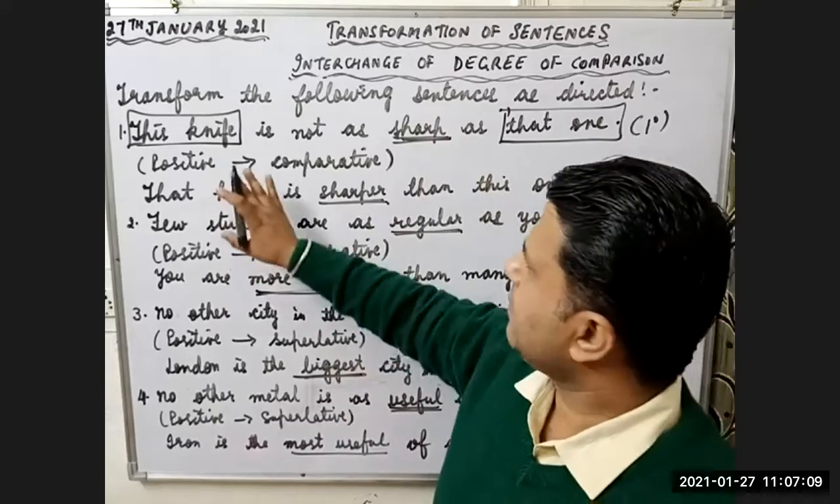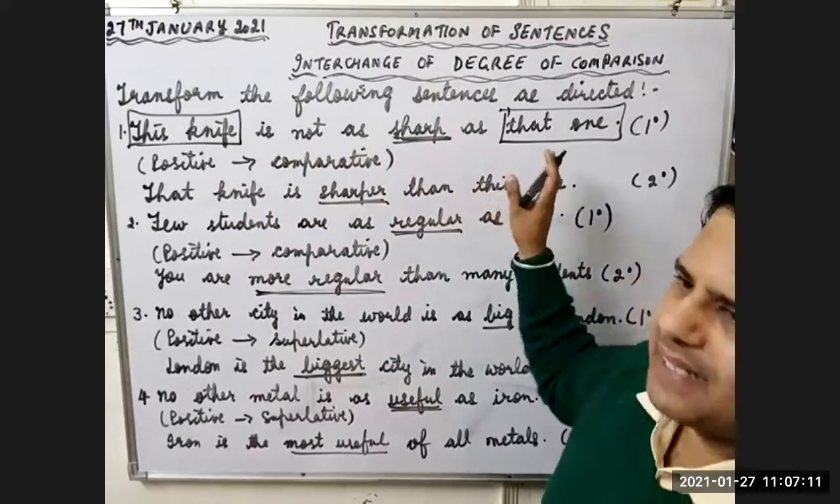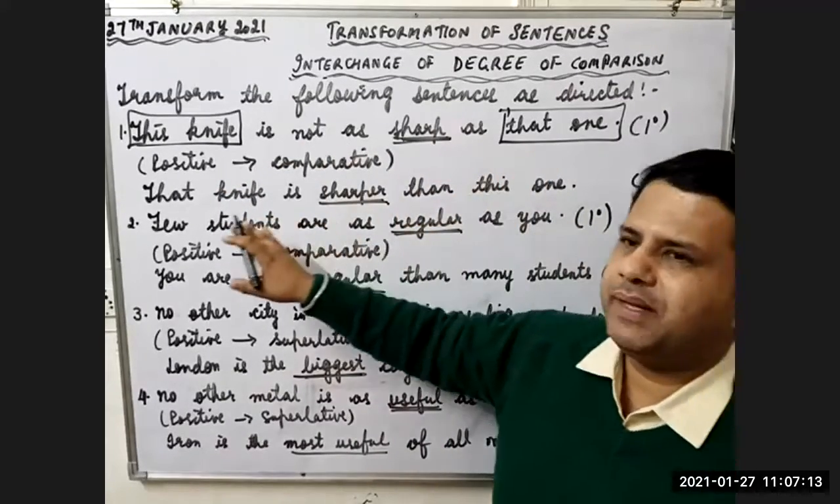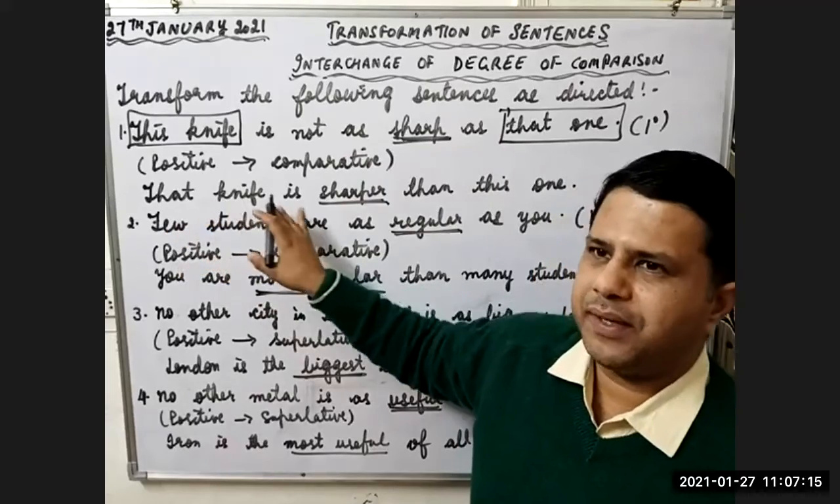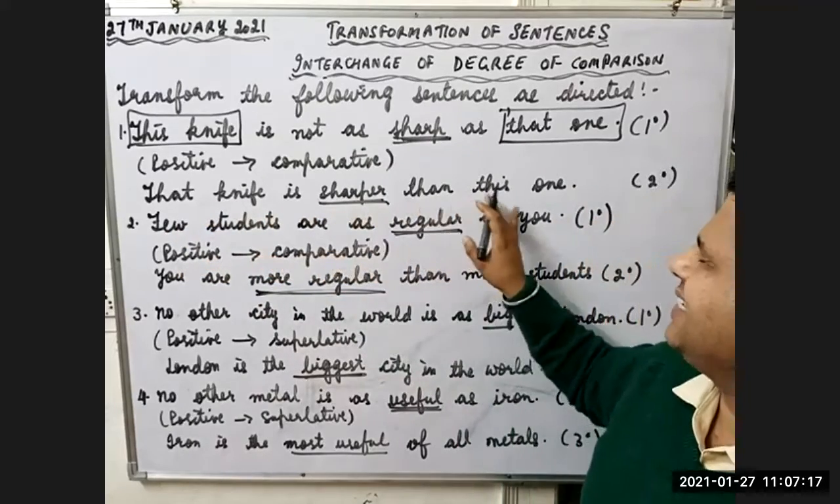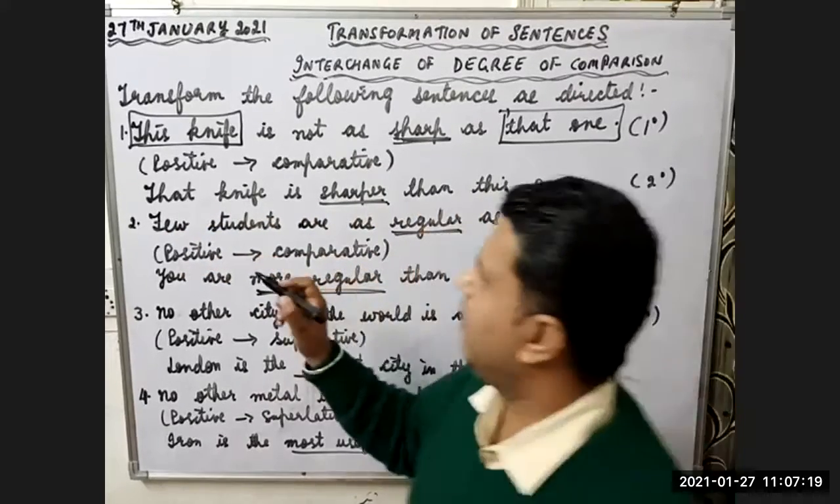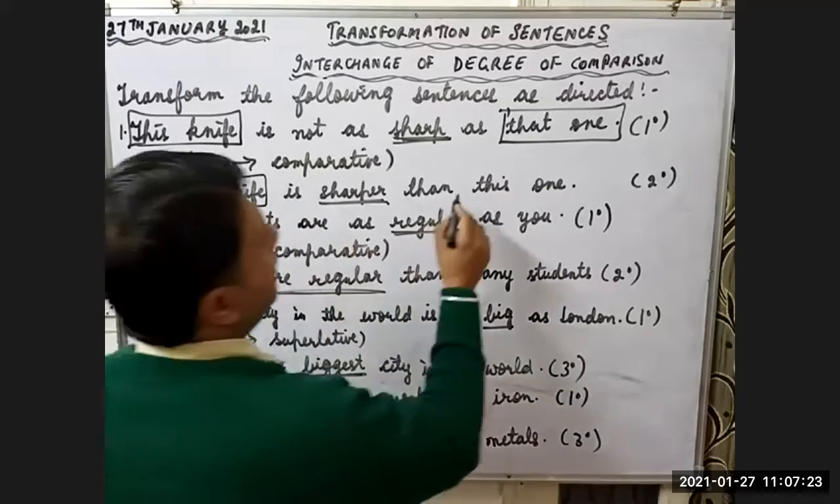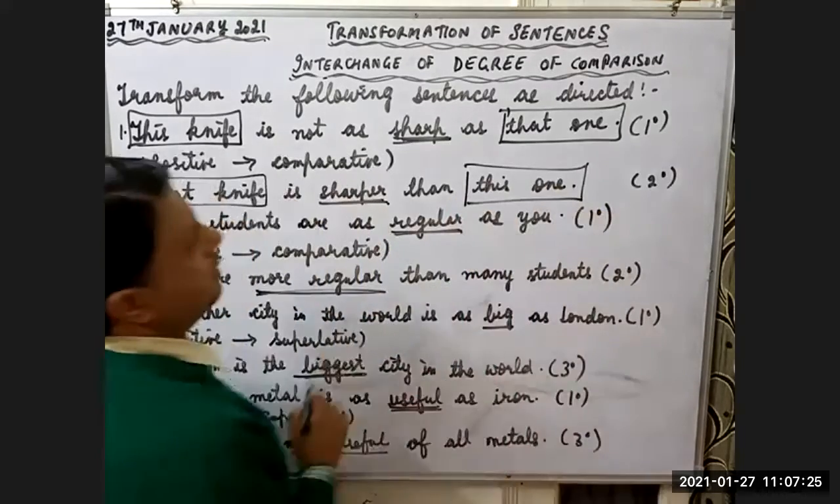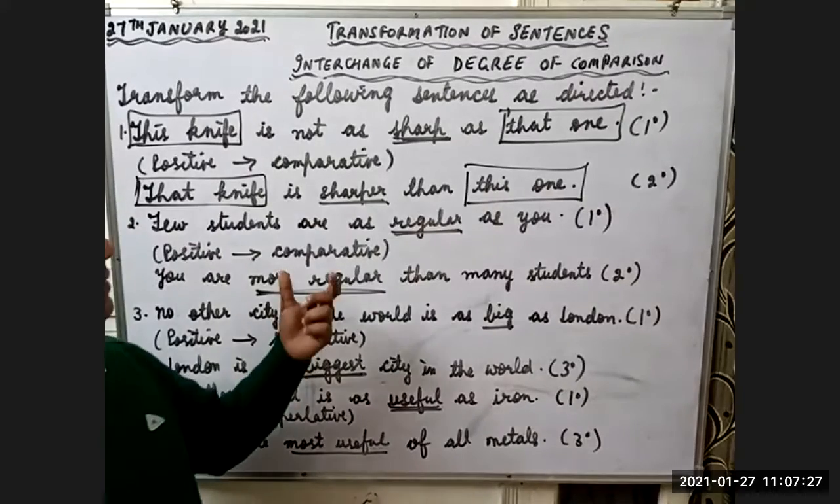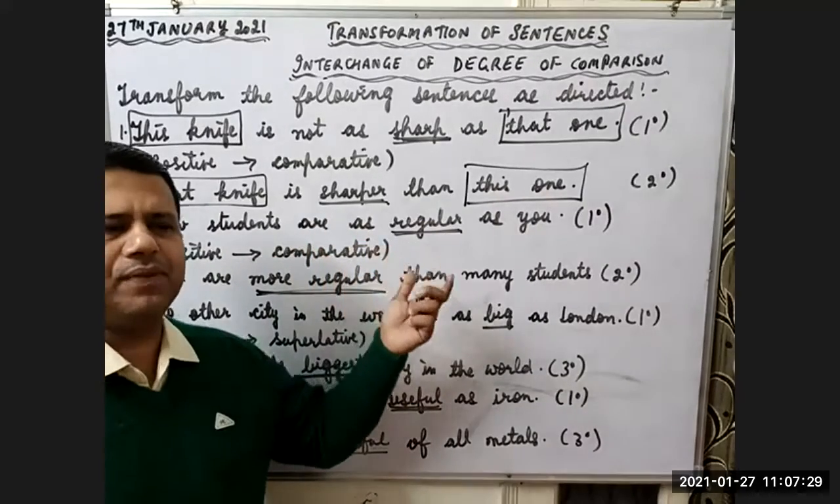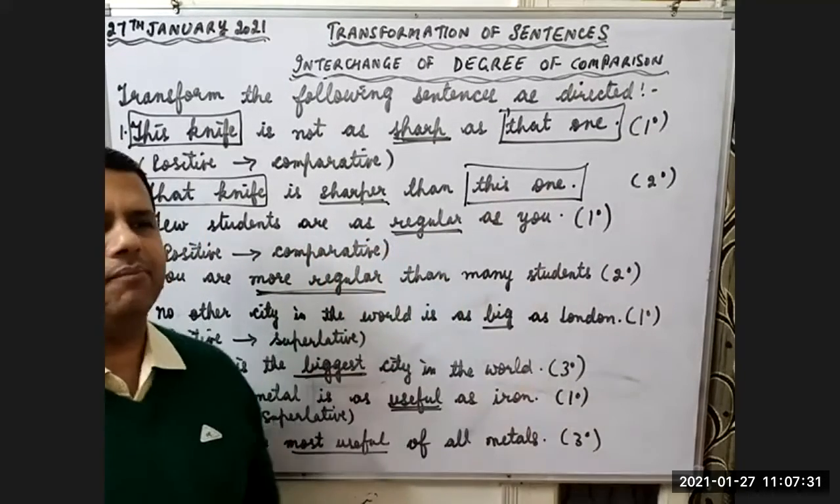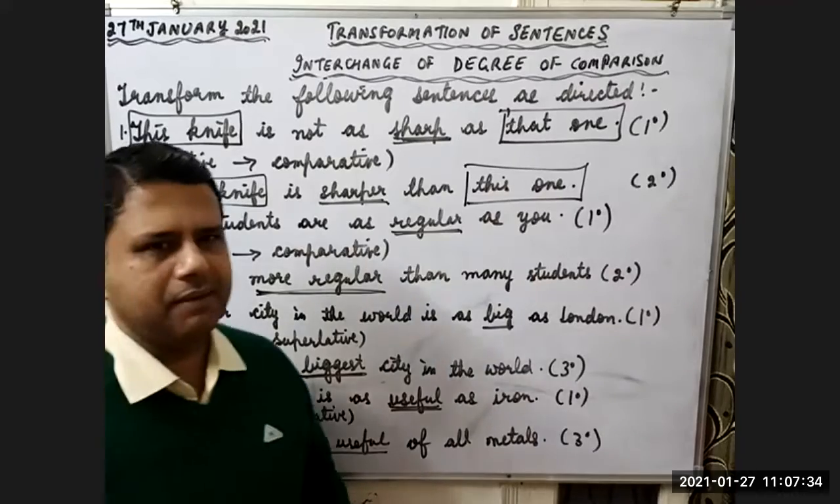Now, this knife is not as sharp as that one. What will be the comparison? That knife is sharper than this one. Now, here we are comparing two knives. That knife, this one. You can also write like this: this knife is sharper than that one. Both the things are correct. Both the examples are correct.